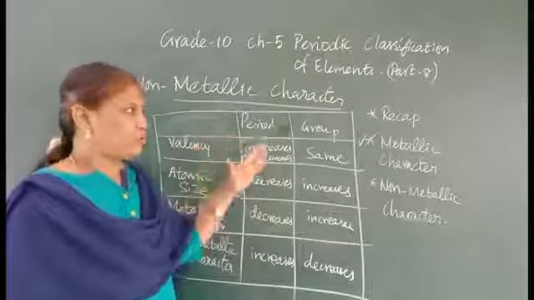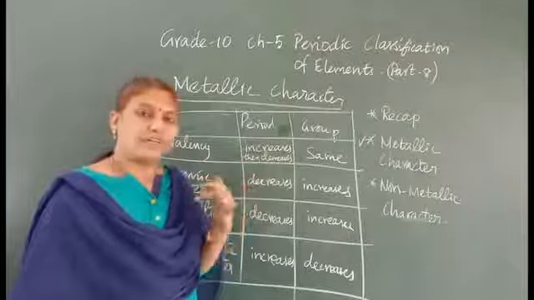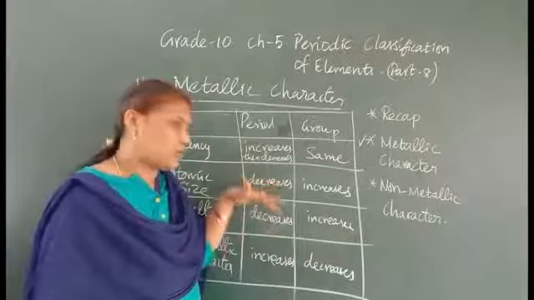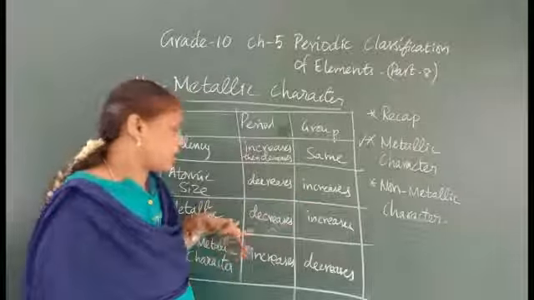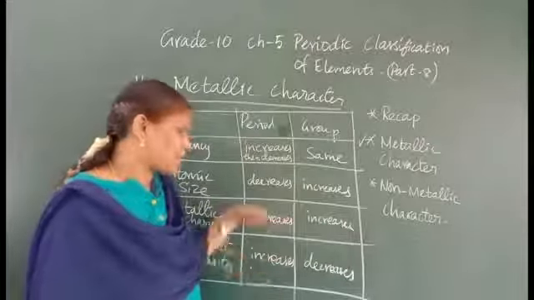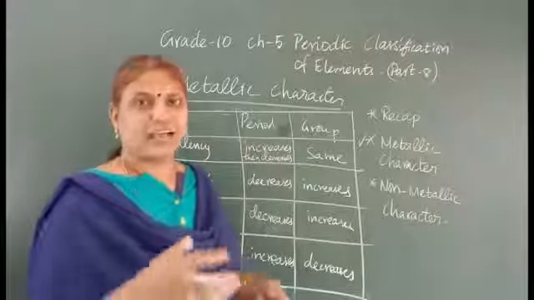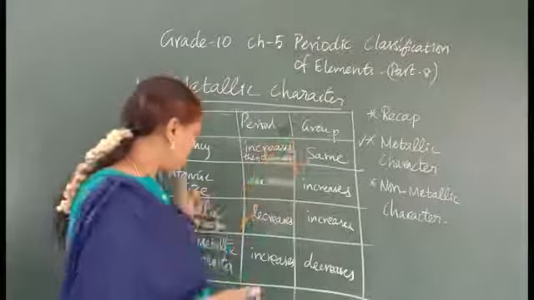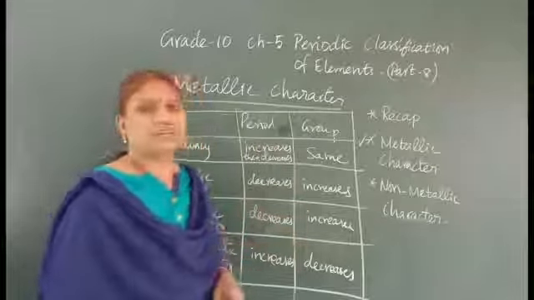So today you have to learn what valency is and how it will be in the period and group, and atomic size, how it will be in the period and group, and what is the reason behind it. Metallic character, how it will be in the period and group, and non-metallic character, how it will be in the period and group, with an example. You should know the reason behind it, so that it will be easy for the question. You should learn all the trends in the modern periodic table. This is your homework. Okay, thank you.